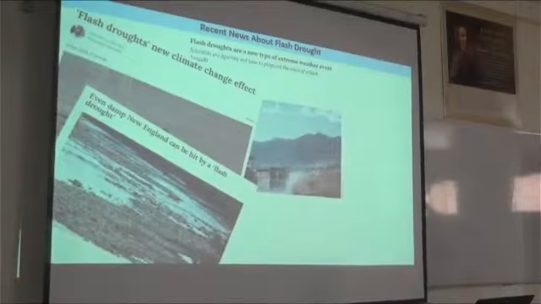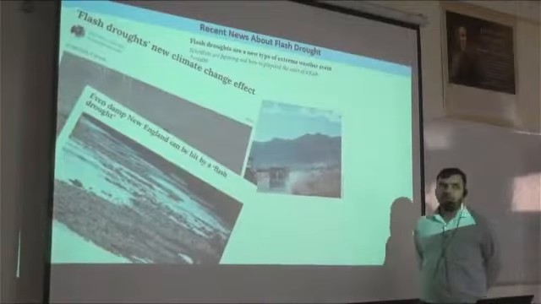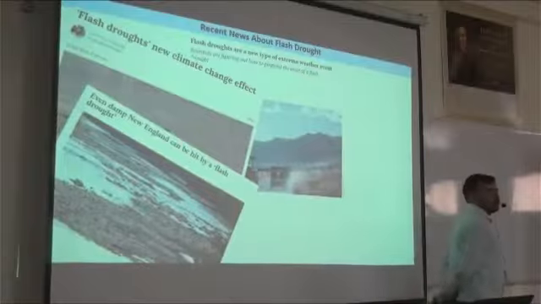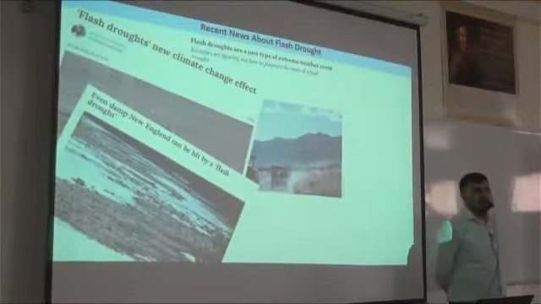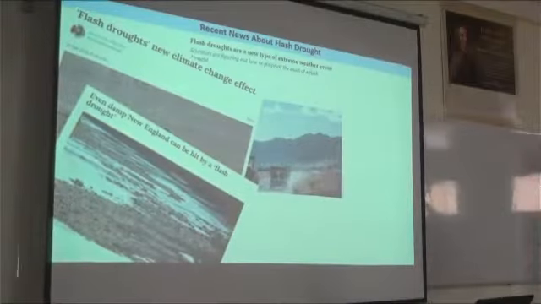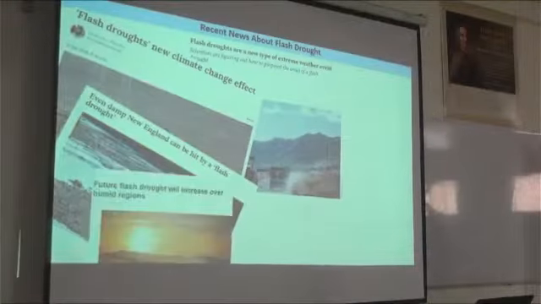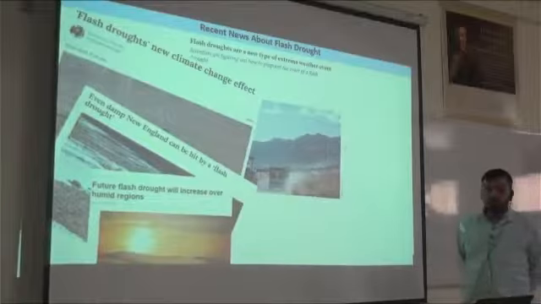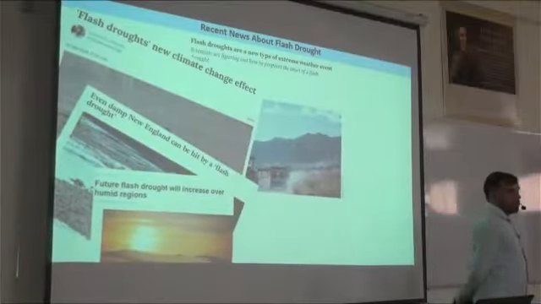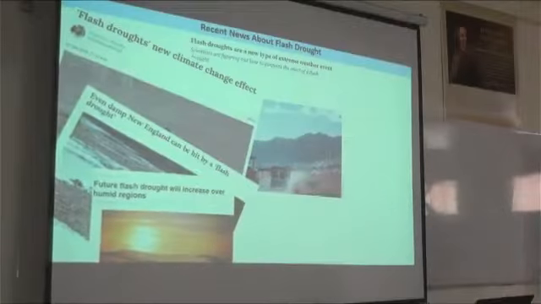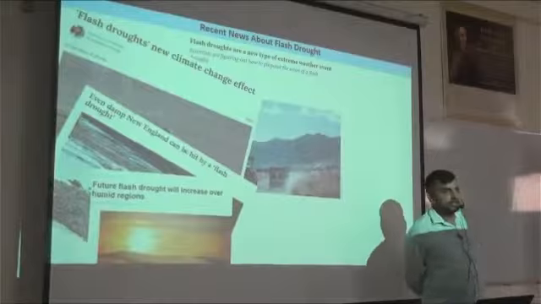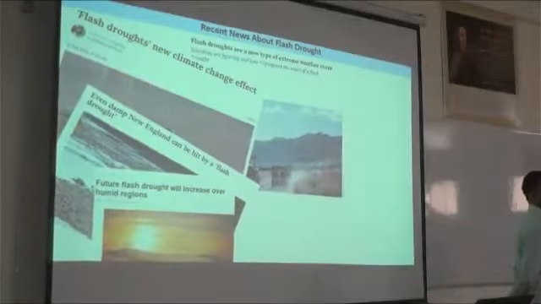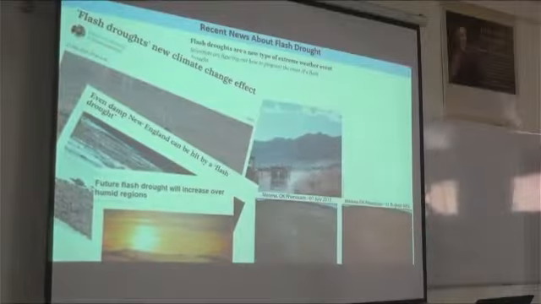Mostly western India, like Rajasthan, is vulnerable to drought conditions. But some studies carried out across regions like New England found that even damp or humid conditions are hit by flash drought. The same analysis for the future suggests that flash drought events are also increasing over humid and semi-humid regions.